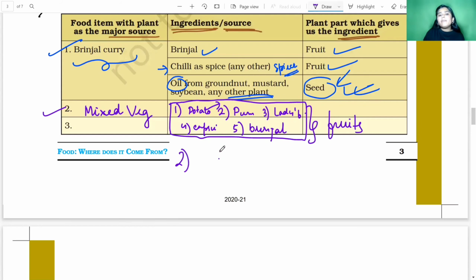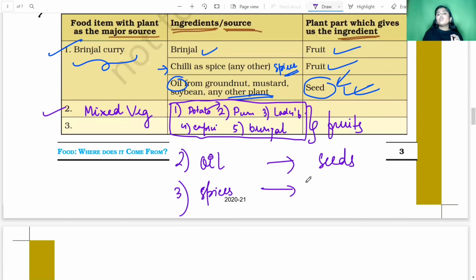The next item is oil, which I will add to fry those vegetables. That is also obtained from the seeds of the plant. Number 3 is spices. Spices are also the fruits of the plant.